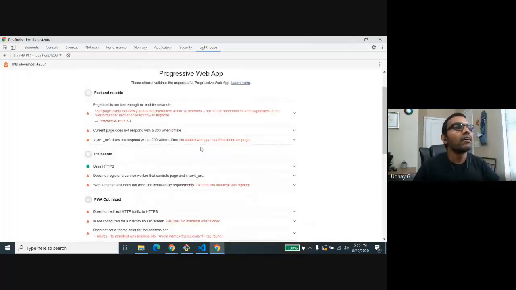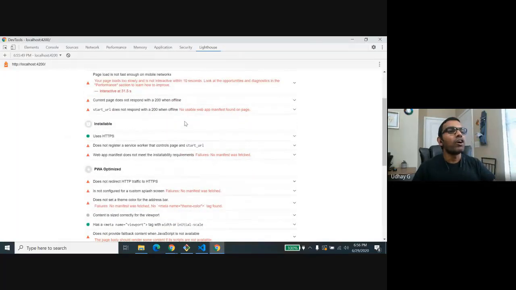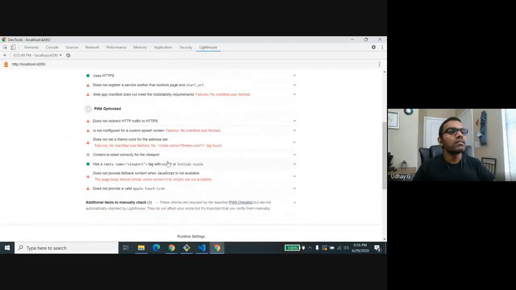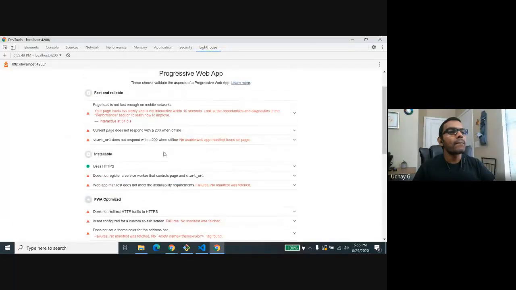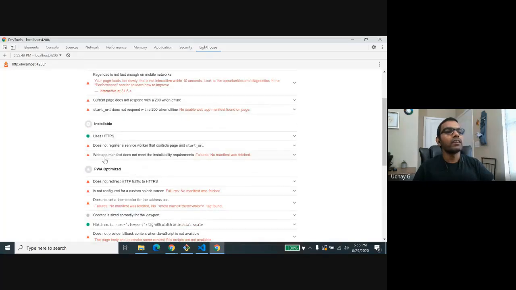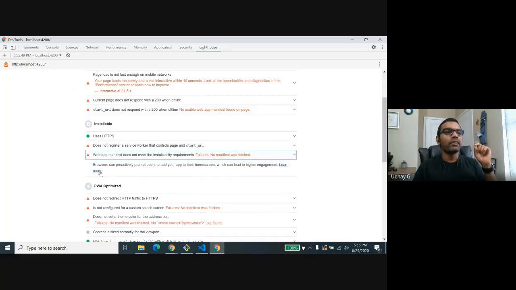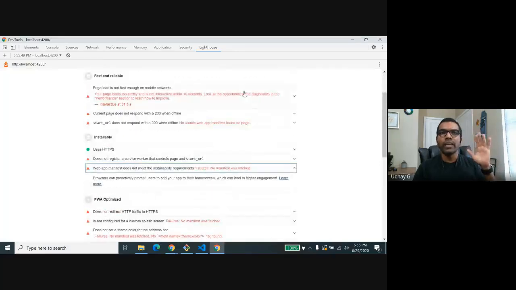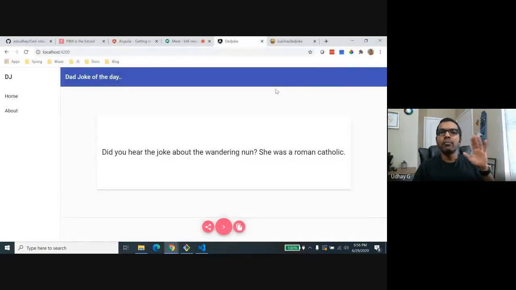The one thing you will understand here, which we already discussed, is installable. If you take a look here, it is lacking web app manifest support. That means it does not have the file called the web app manifest file. That's why it is saying it cannot find a manifest. Just fix this. And it also provides the documentation where you can take a look and see how this particular issue can be fixed, right? So these are the issues we need to fix in order to make it at least 95% PWA enabled.